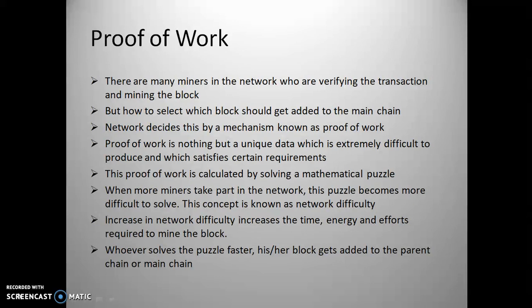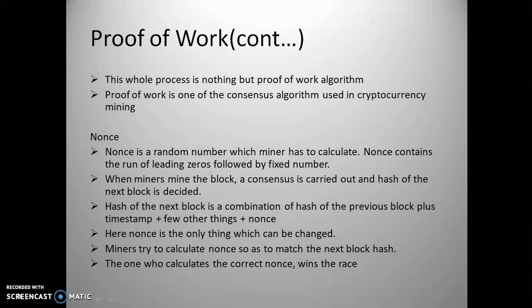If miner 3 calculates that nonce or solves that puzzle faster than everyone else in the network, then his block will get added to the main chain. This whole process of calculating the nonce or solving the puzzle is the proof of work algorithm. Proof of work is one of the consensus algorithms used in cryptocurrency mining.